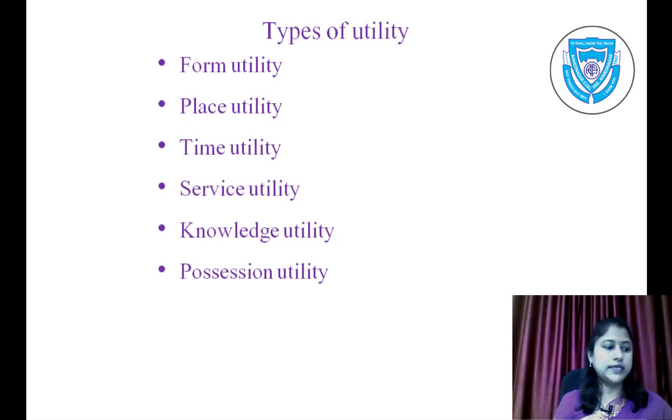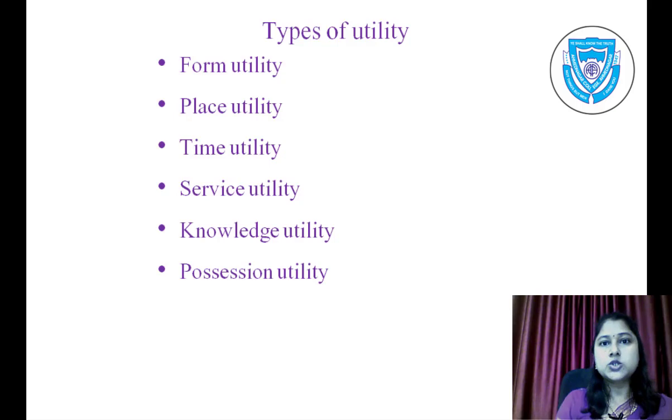Next is time utility. When utility of a commodity increases with a change in the time of utilization, it is called time utility. For example, if it is the summer month and you want to buy an air conditioner, that creates a time utility, as that is the time when it is most utilized.